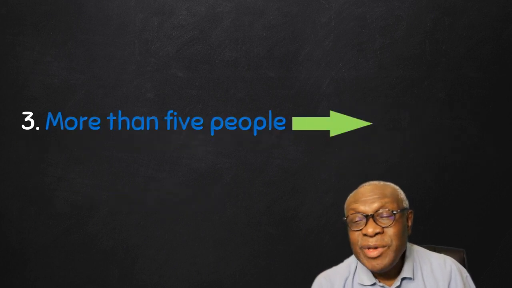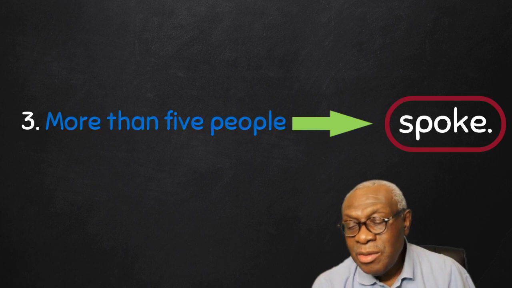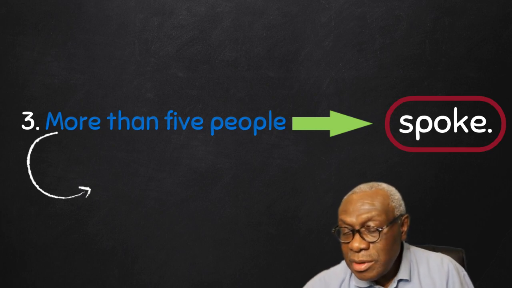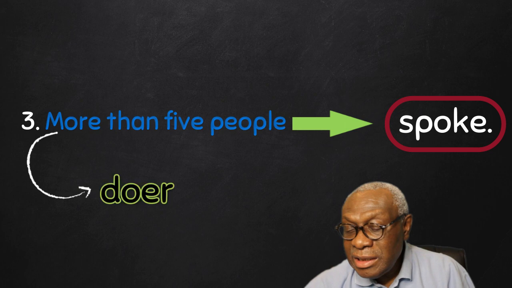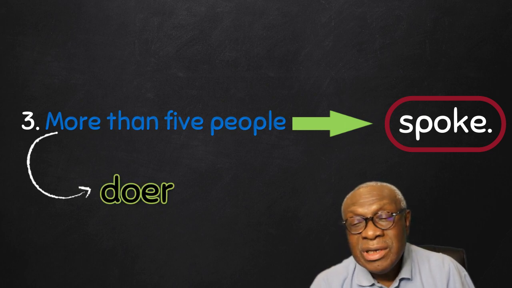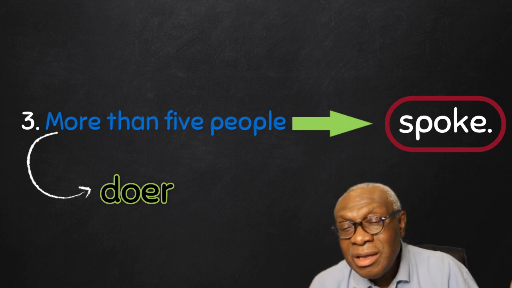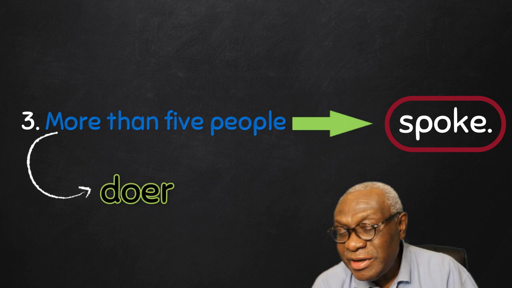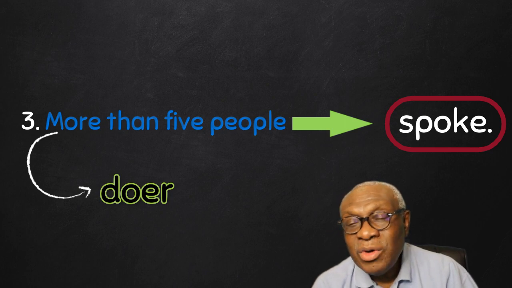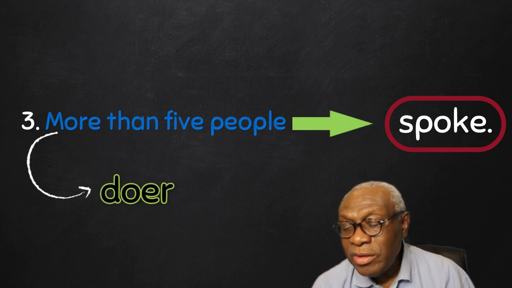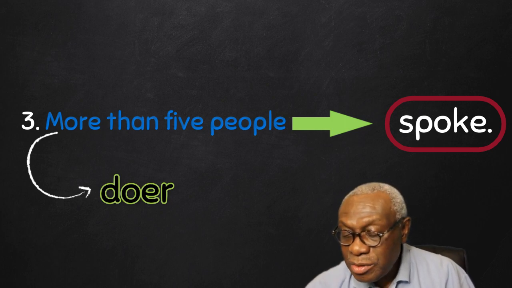Let's look at number 3. More than 5 people spoke. More than 5 people is the doer of the action spoke. So here we have a subject which is extended longer than the 2 we have seen. Whichever group is doing the action is the subject. Spoke, verb, subject, more than 5 people.